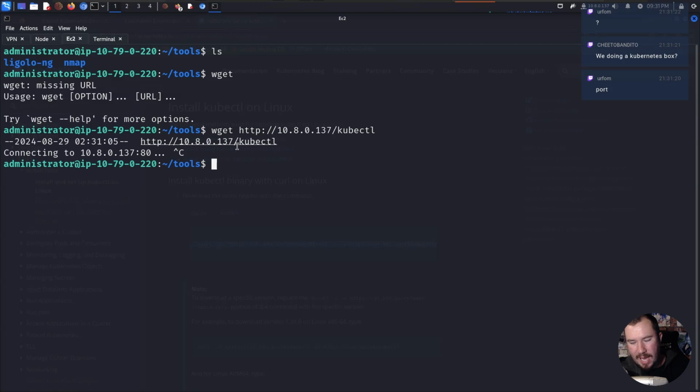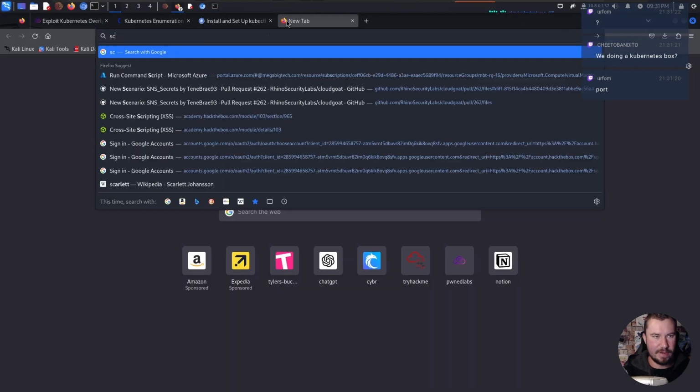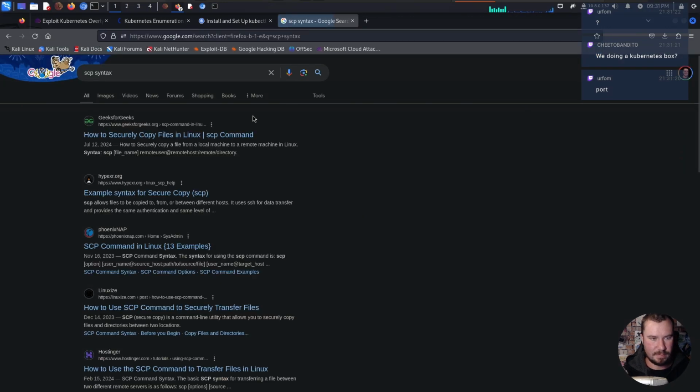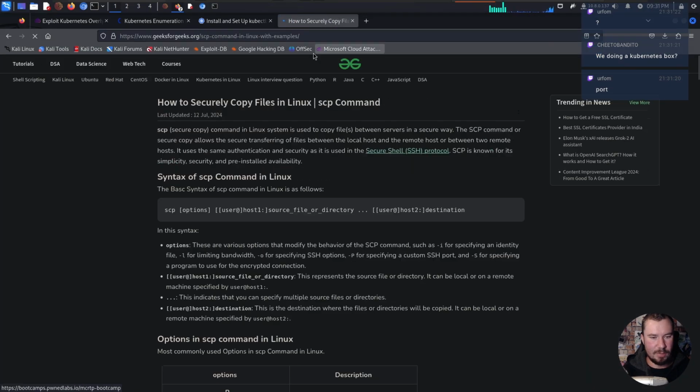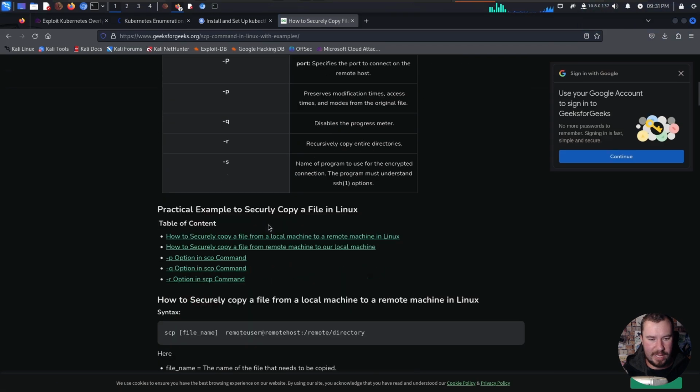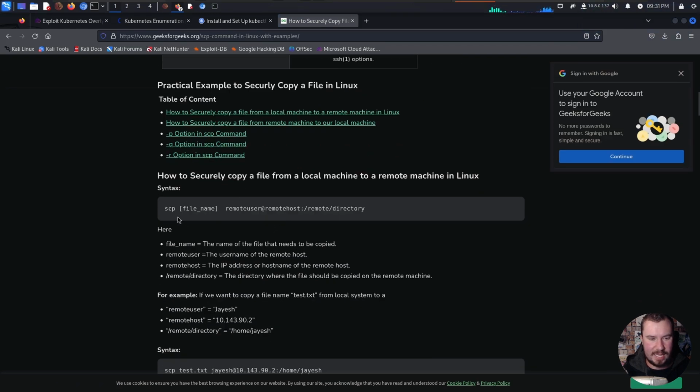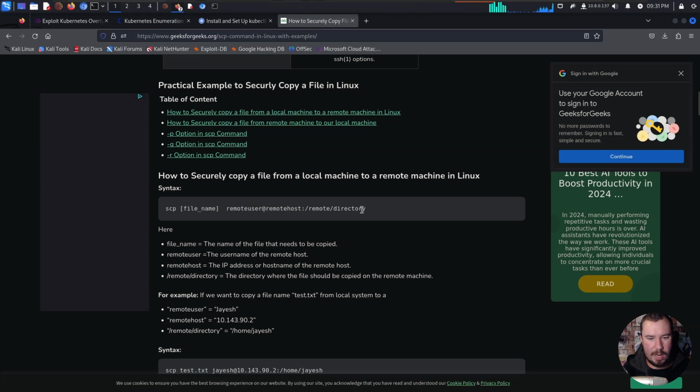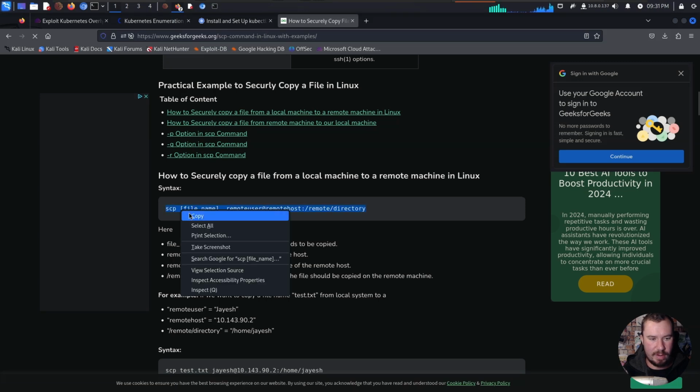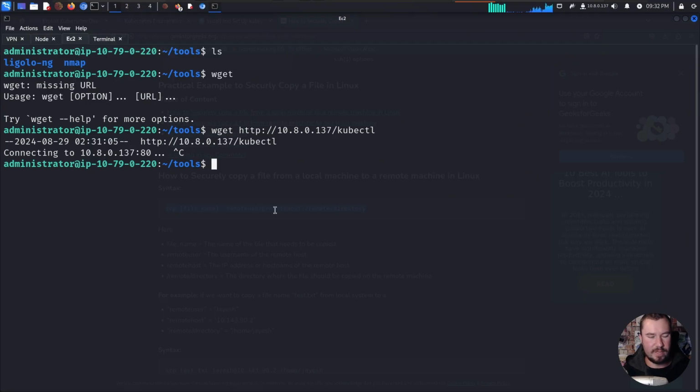But if you're like me, I always forget the syntax for SCP. So let me just go ahead and figure out the SCP syntax. It's super easy, and I don't know why I always forget the SCP syntax, but here it is: SCP file name, and then we want to put it on the remote directory. So we can just go ahead and copy the syntax, jump over to this, and we will transfer the file.